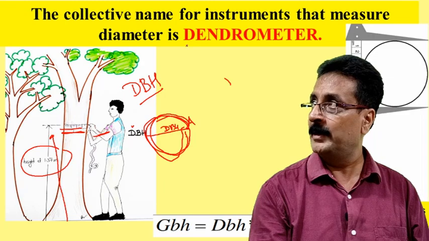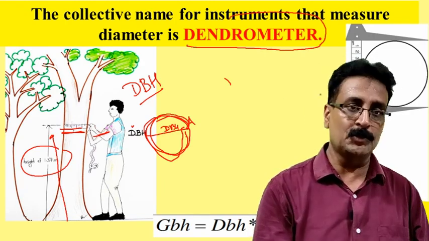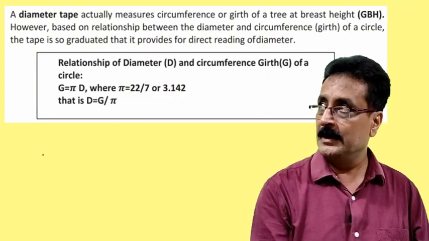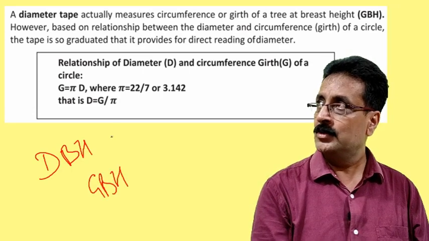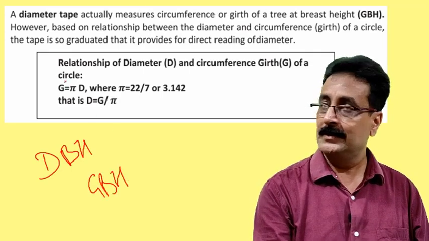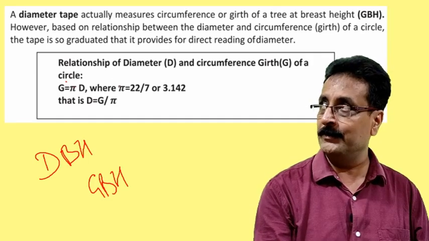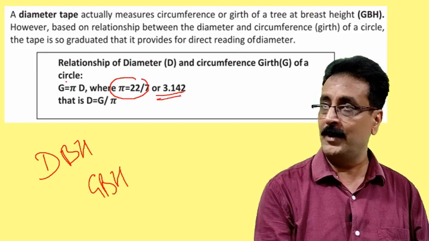This is called dendrometer. By dendrometer we will be measuring, and this is a tree caliper. I'll come to this one also, tree caliper, how to measure it. There's some relationship between the DBH and GBH. So when we see girth, GBH, what is the girth? Girth is equal to pi into d, and we have to understand what is pi. Pi is 22 divided by 7, or the value is 3.142.